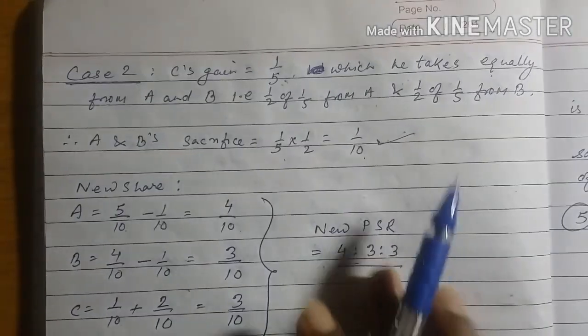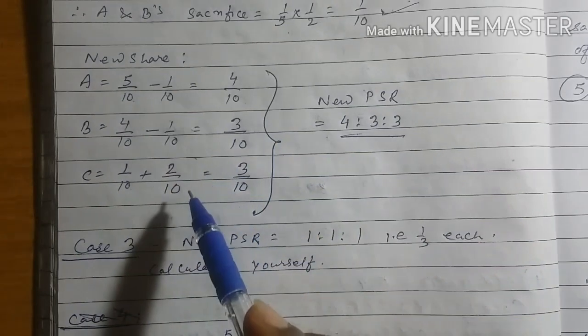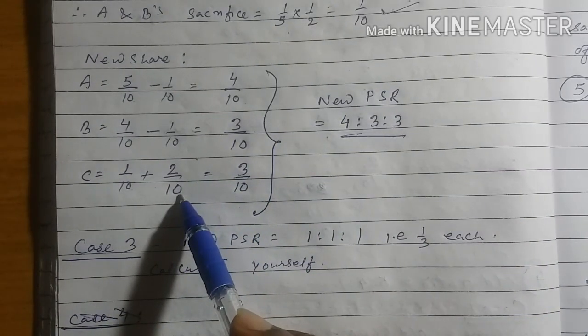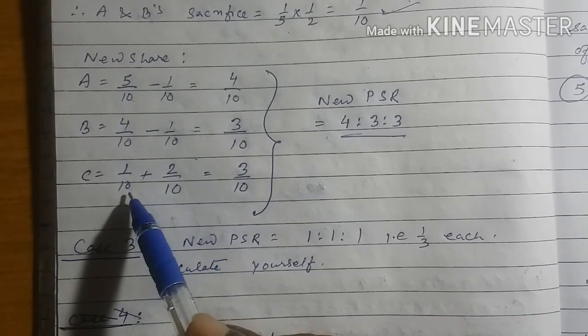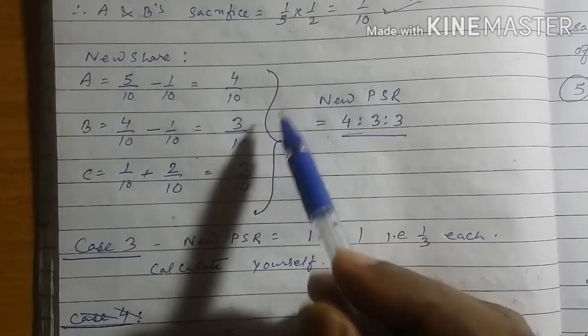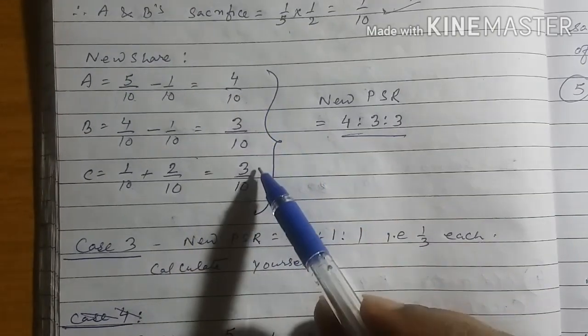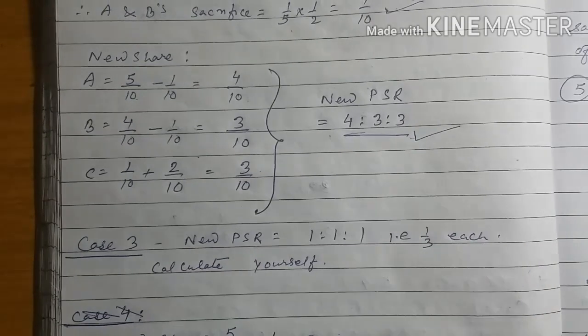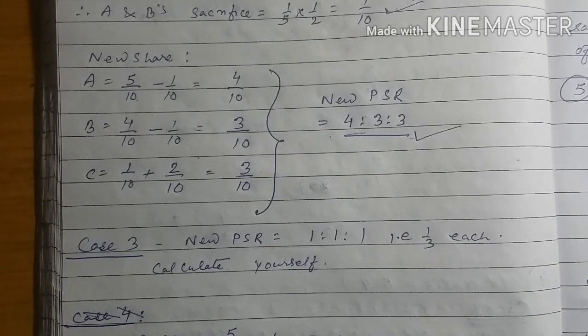Instead of 1 by 5, to make the denominators equal, 1 by 5 can also be written as 2 by 10. So 1 by 10 plus 2 by 10 is equal to 3 by 10. So according to this, 4 is to 3 is to 3 is the new profit sharing ratio in case 2.